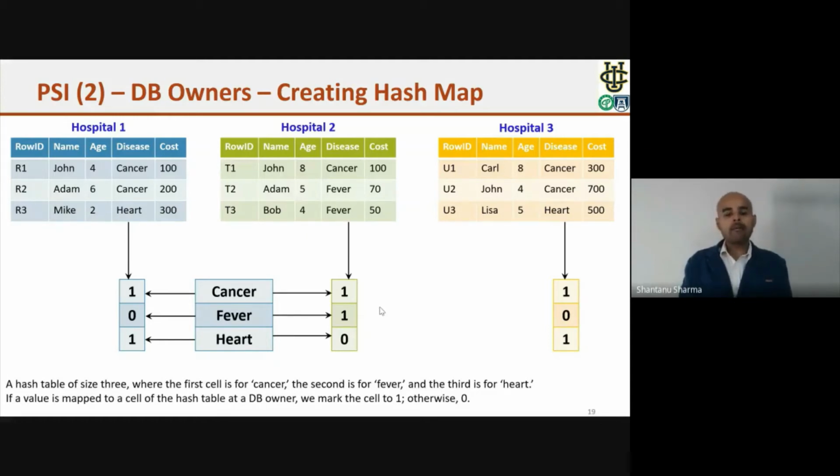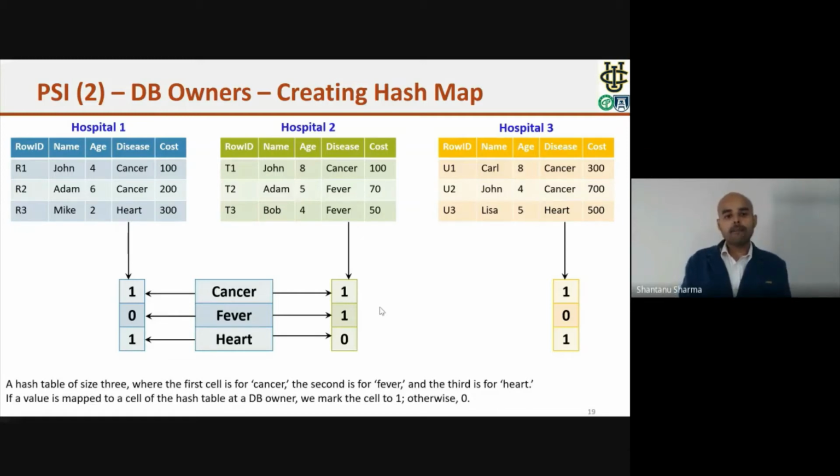And here again we consider the same problem: the hospitals want to know the common disease that they are treating. Suppose that based on the hash map, we designate the first index of the hash map for cancer, the second one for fever, and the third one for heart disease. After executing the hash function, whenever a value is placed for a hospital, they will mark it as 1. All the other cells will be marked as 0.